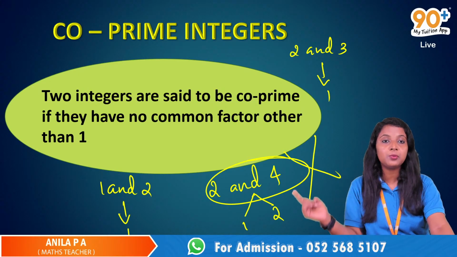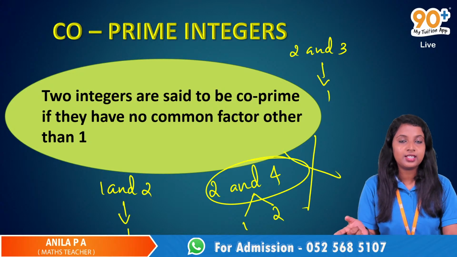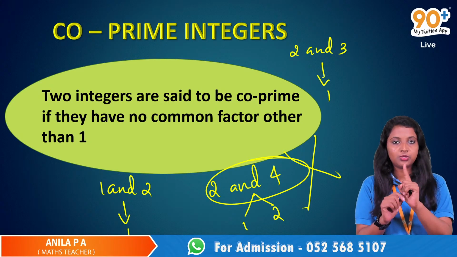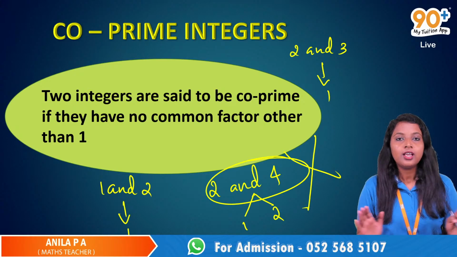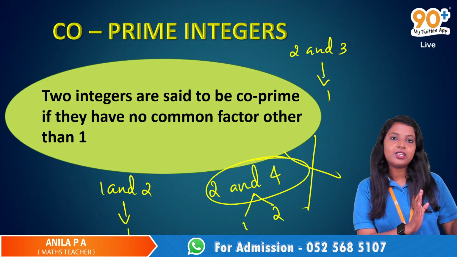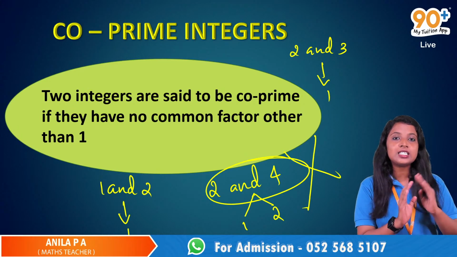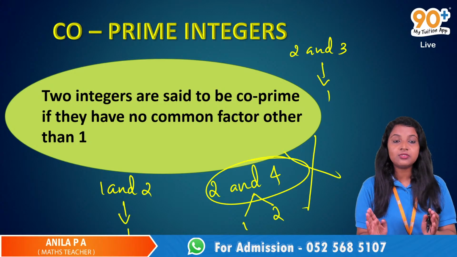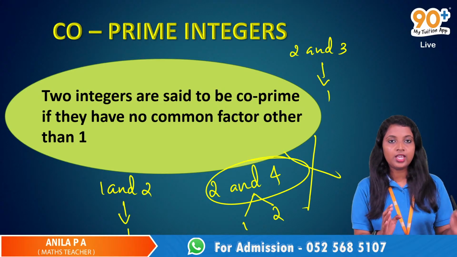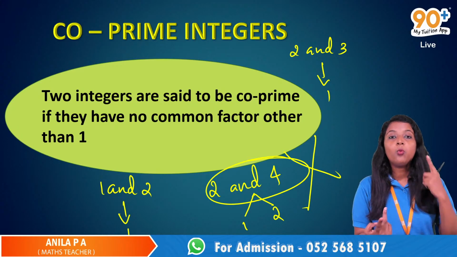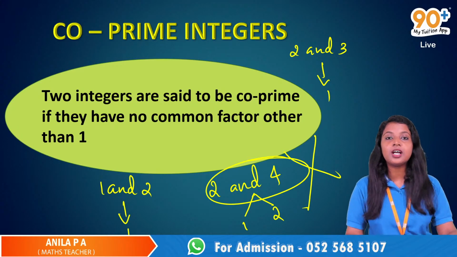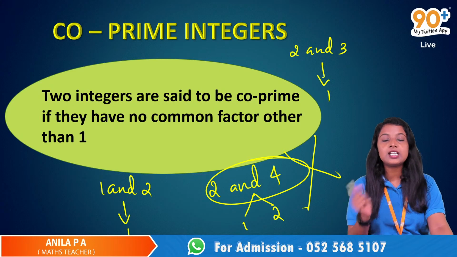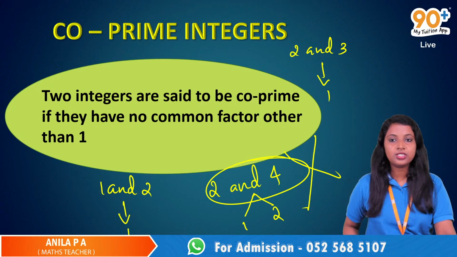So what is the difference between prime numbers and co-prime numbers? If it is prime numbers, we are talking about a single number. If we are talking about this 27, is it prime or composite? We are only considering the factors of this 27. And in co-prime integers, we have common factors. If two numbers have only one as the common factor, then such numbers are co-prime numbers or co-prime integers. And if they have some common factors other than one, they are not co-prime integers.